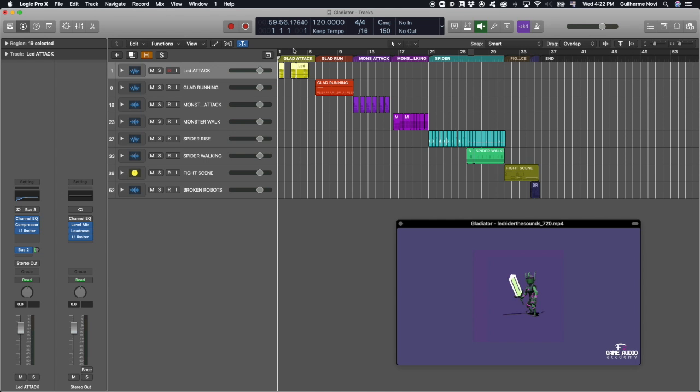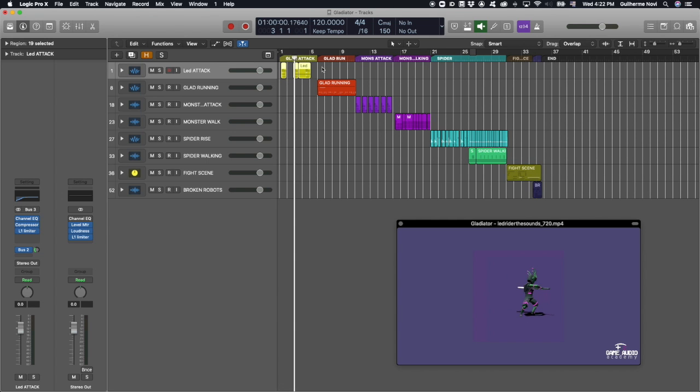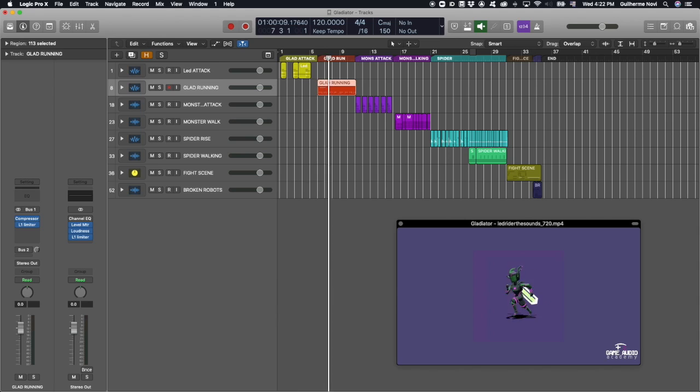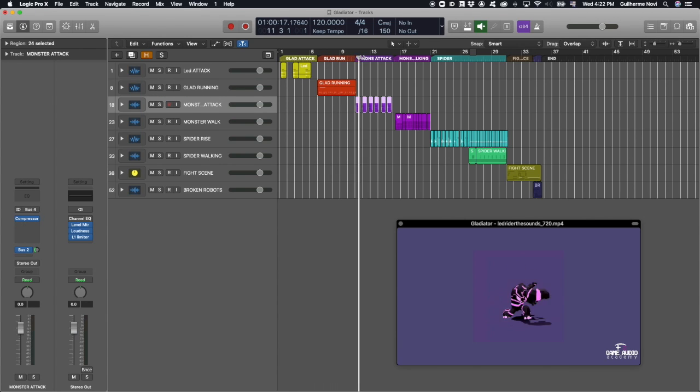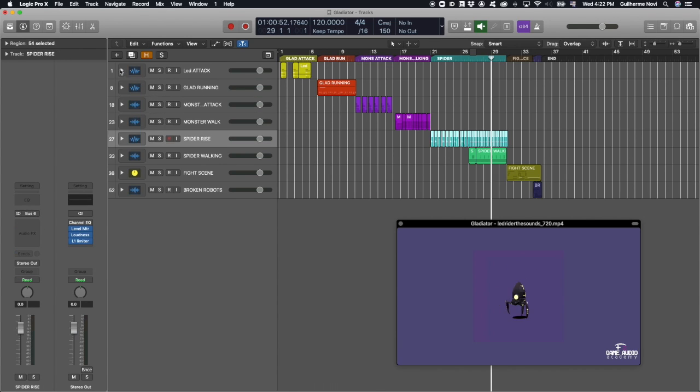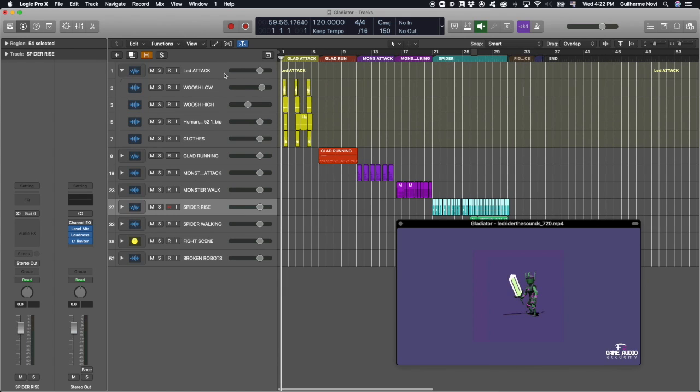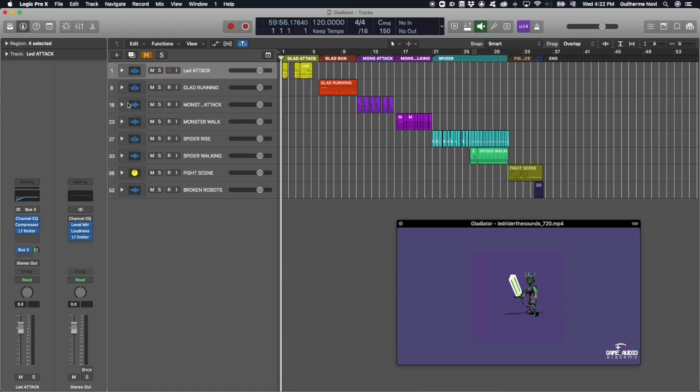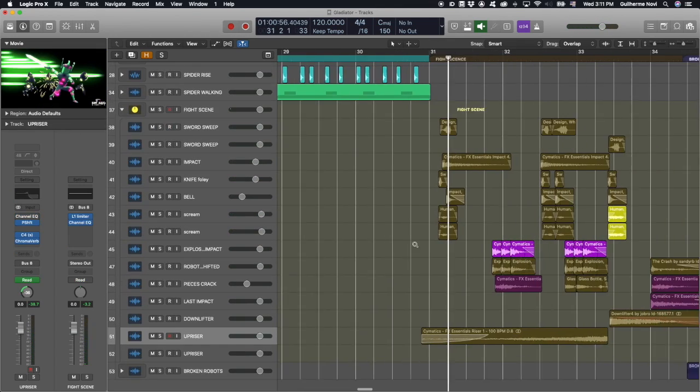So the first thing I did after watching the video that was sent to me, and since it's not a large project, was organize my DAW, in my case Logic Pro 10, and create groups for each asset or scene. After that, I think about all the layers that each asset requires and include each one of them in the project. As it's all done, I will go after the samples.